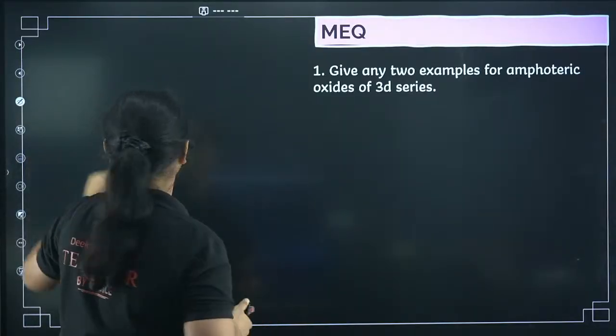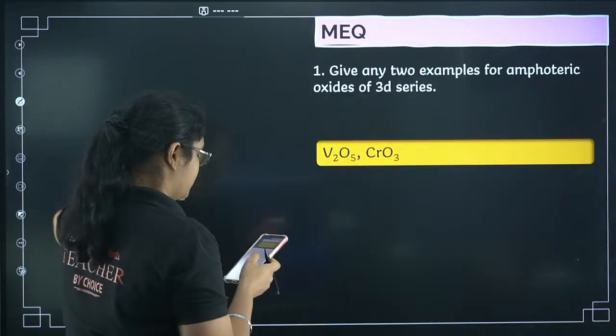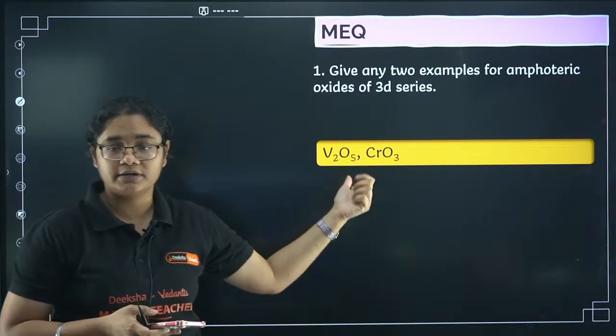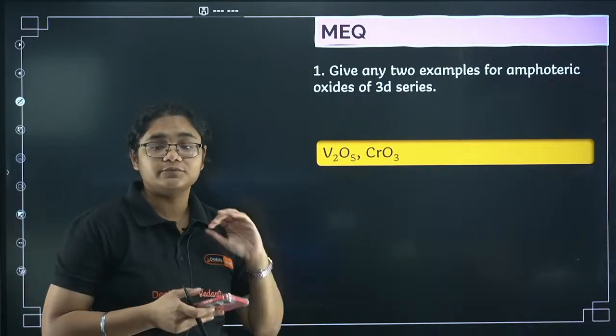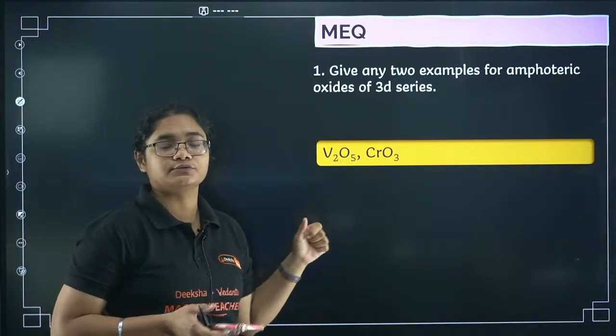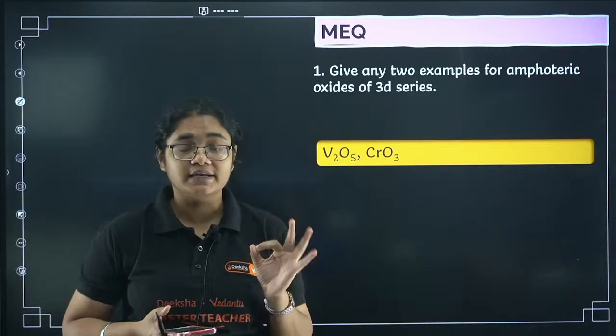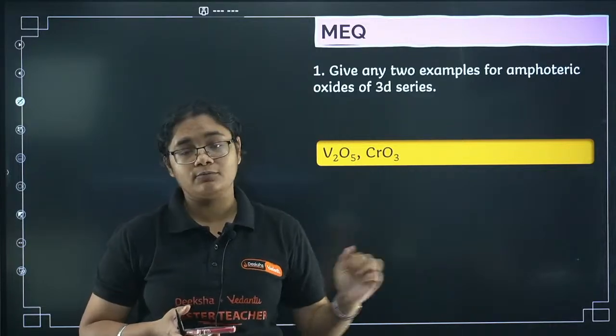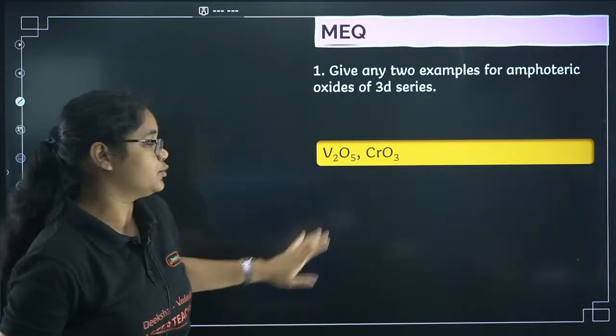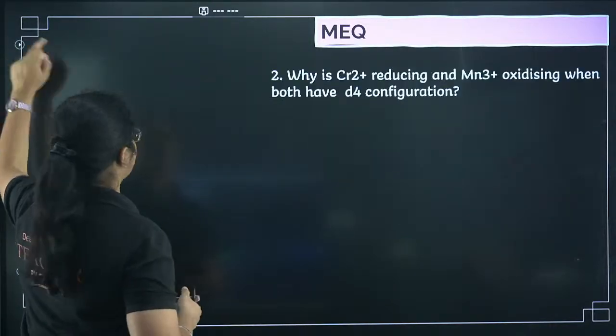Next, we'll discuss some other important questions that I find important. So what are the amphoteric oxides? You have 2 amphoteric oxides, V2O5 and CrO3. This can be easily asked in MCQs. I think this question was there in the final boards, the 2024 final board exam paper. This was there as an MCQ question. So please remember the amphoteric oxides.